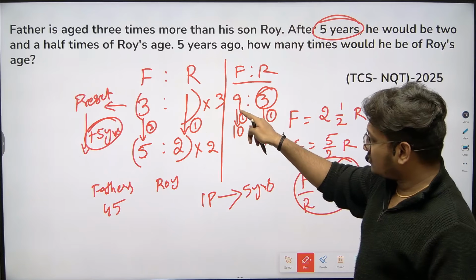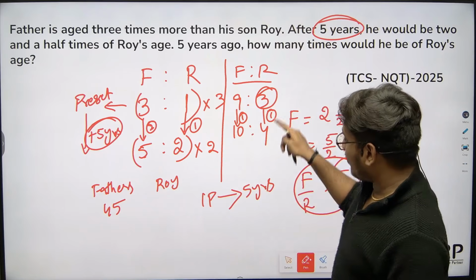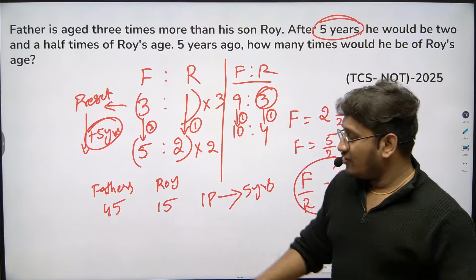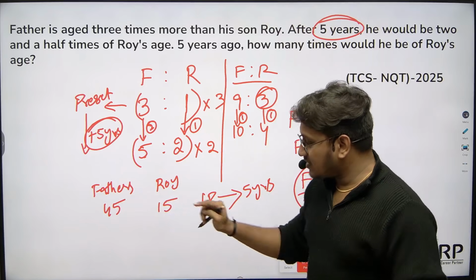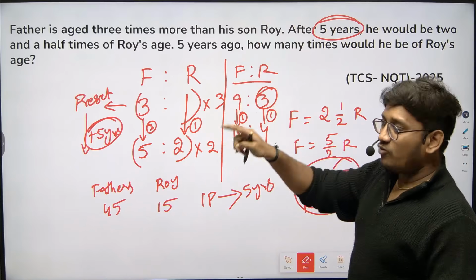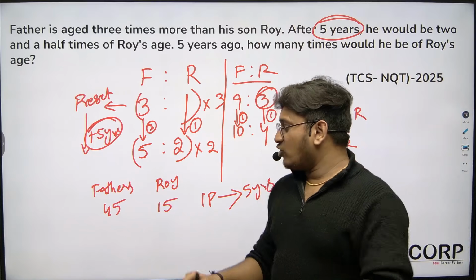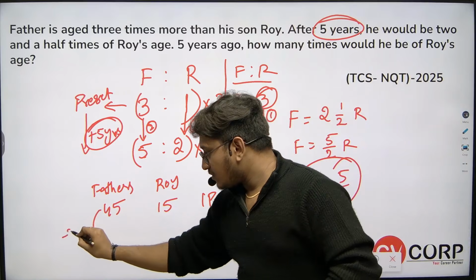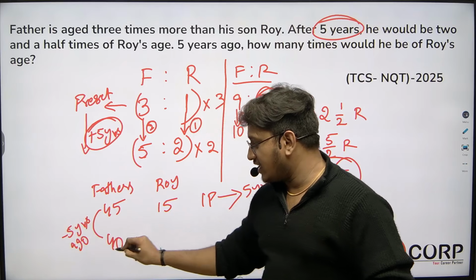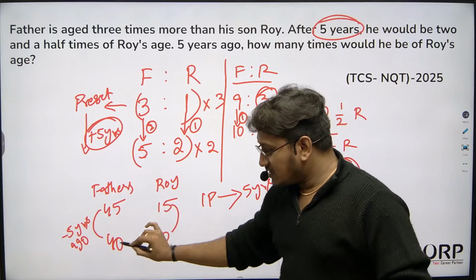Initially, the present father's age is 9 parts. One part is 5, so 9 parts is 9 times 5, which is 45. Roy's age is 3 parts, 5 times 3 is 15. These are the present ages of father and Roy. Father's present age is 45, Roy's present age is 15. Now the question is, 5 years ago, how many times would the father's age be Roy's age? 5 years ago, the father's age is 40.